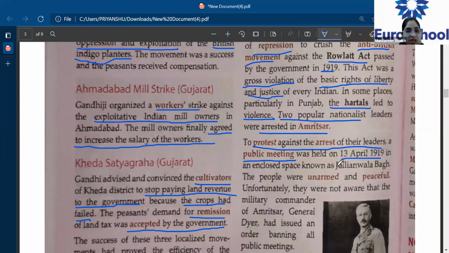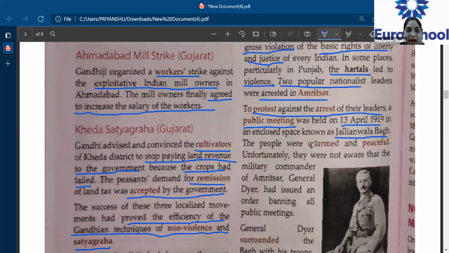Okay, so they just wanted to protest and they were discussing. Okay, and where was this meeting held? It was held at Jallianwala Bagh. All right. Now the people were unarmed and they were peaceful, so they were not creating any violent conditions. So they were peacefully having their meeting.